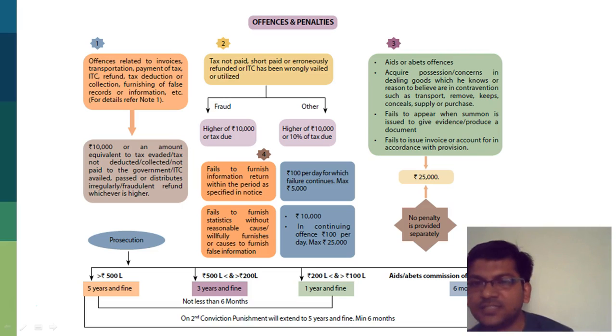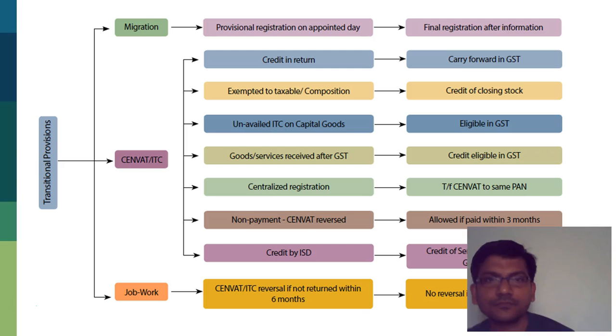And for others it is 6 months plus fine. Then, where tax is not paid, short paid or erroneously paid, or ITC has been availed or utilized wrongly: if it's a fraud, then the higher of 10,000 or tax due, and in other cases where fraudulent intent is not there, it is 10,000 or 10% of the tax due.